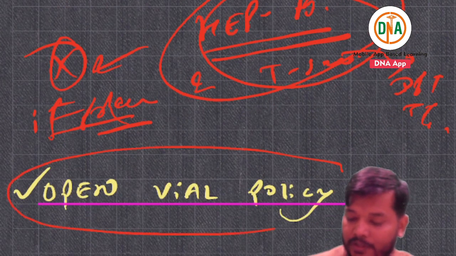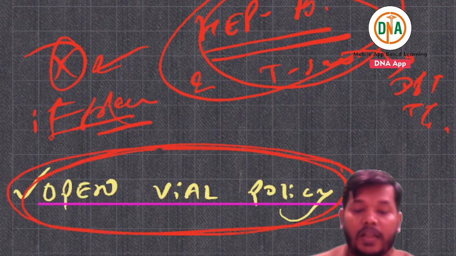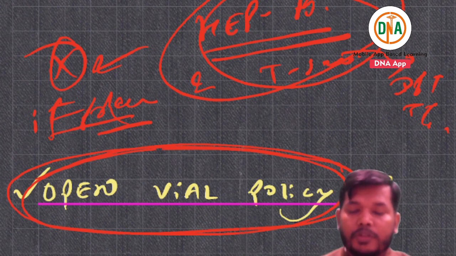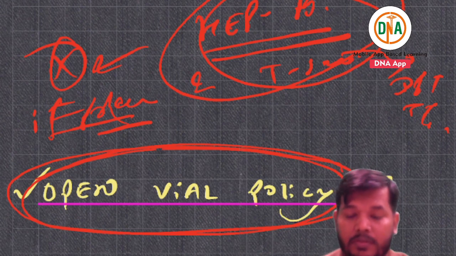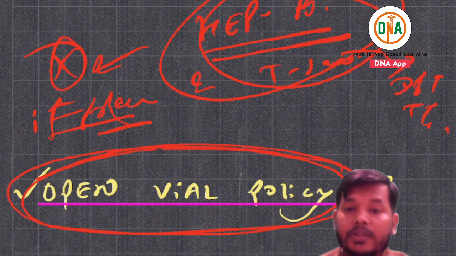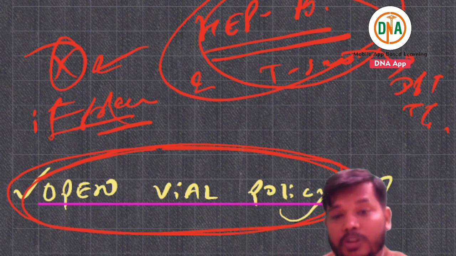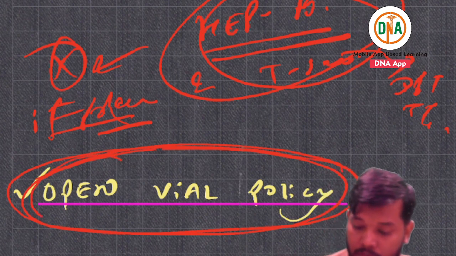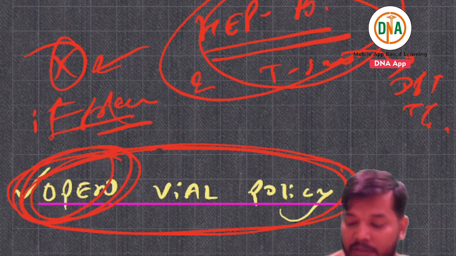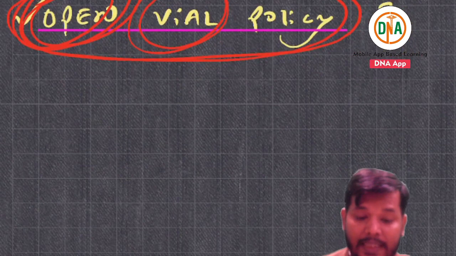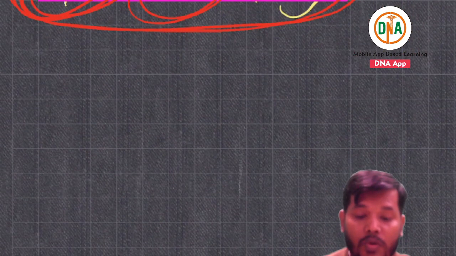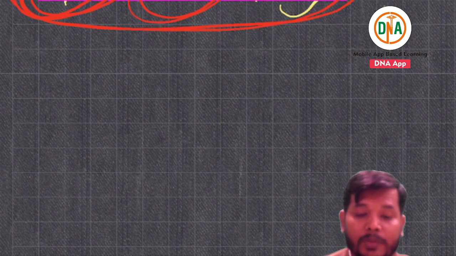Open vial policy. If you are going to use any vaccines during the vaccination program, after the vaccination program gets over, there is a chance some vaccine is left, and that vial is open. What is the policy for that? What is the policy for the open vial?